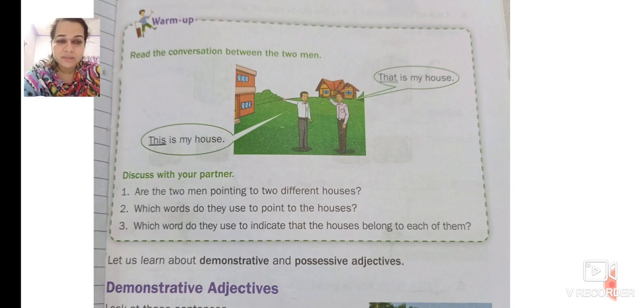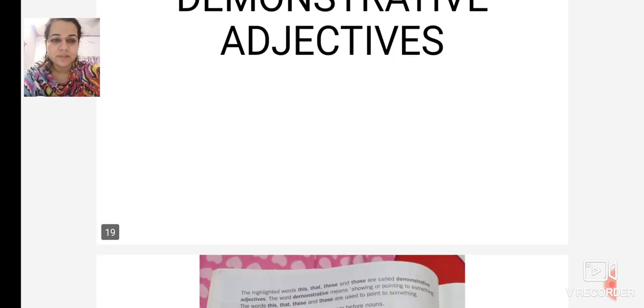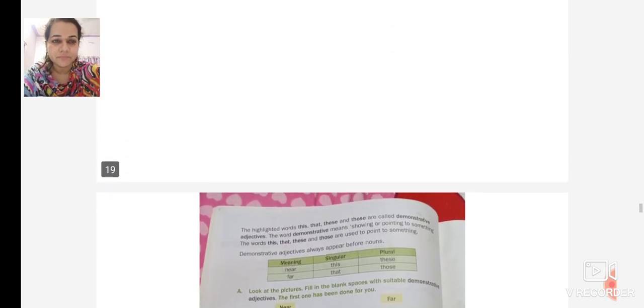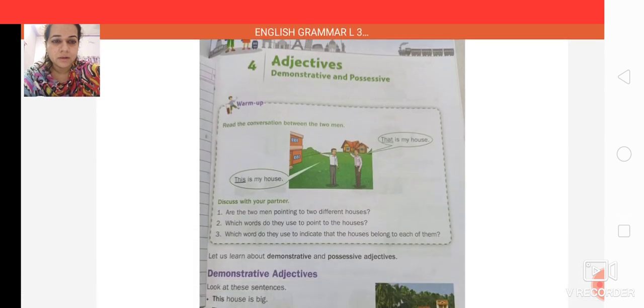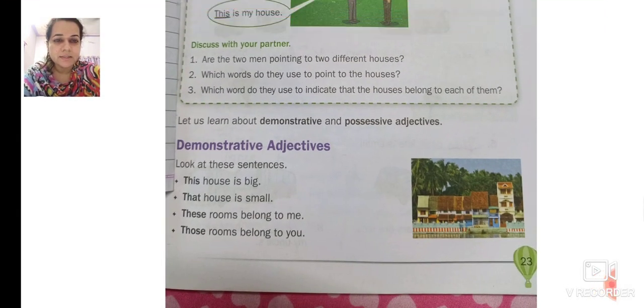Let us learn about demonstrative and possessive adjectives. First we move on with the demonstrative adjectives. Look at these sentences. This house is big.